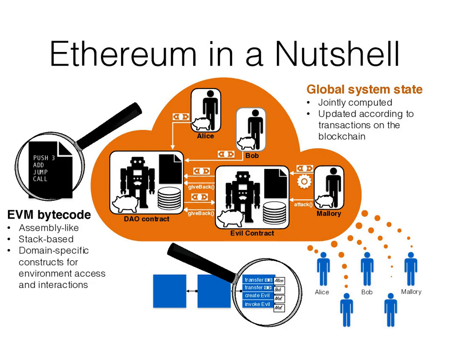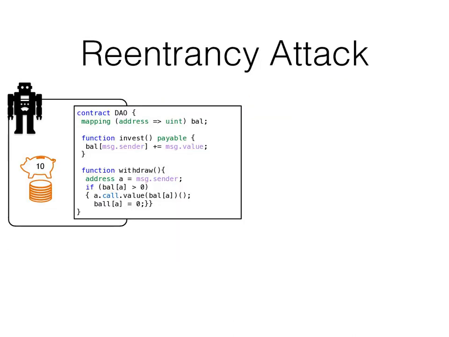While contracts in Ethereum are usually written in the high-level language Solidity, before they are deployed, they are compiled down to EVM bytecode. This is an assembly-like stack-based language that features domain-specific instructions for environment access and also for interactions with other accounts. Let us now visit a simplified version of the DAO hack mentioned before.